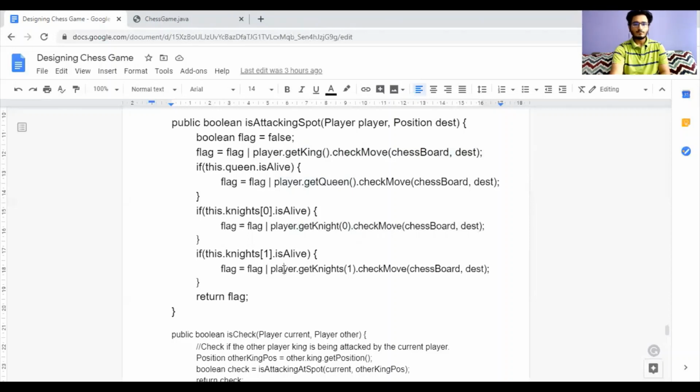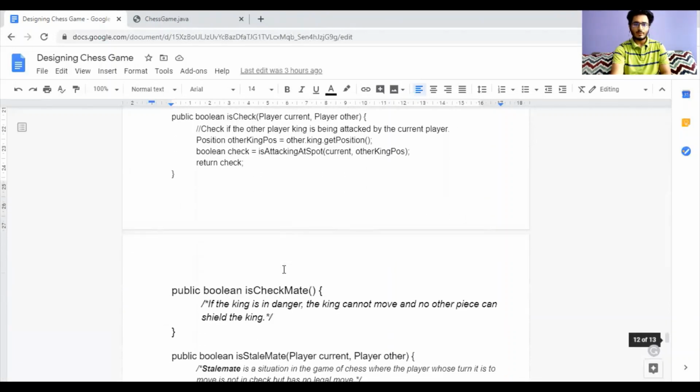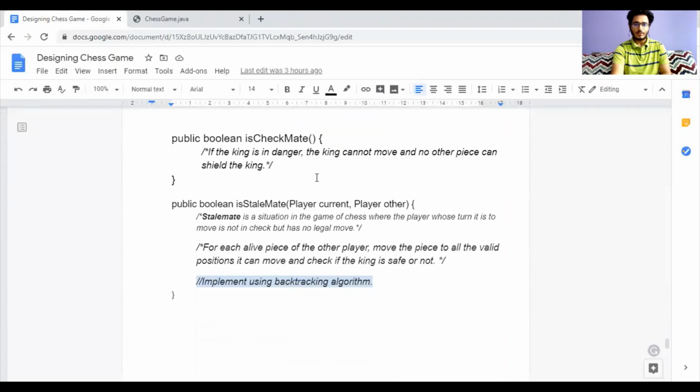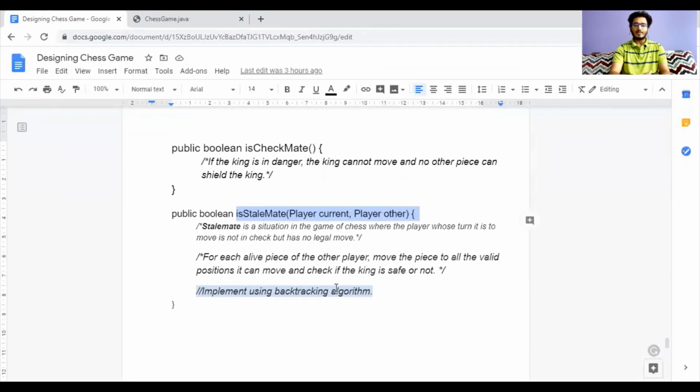Then we are checking using the player's queen, player's knights, and similarly we can check using player's bishops, pawn and rook. After all this we have also created two functions, the isCheckmate function to check if the checkmate condition is reached and the isStalemate function to check if the stalemate condition is reached. We haven't implemented these functions in this video, but they can also be simply implemented. Our main focus was on the design and not on their implementation.